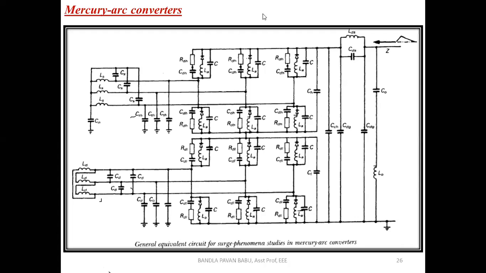This is one setup, I mean one configuration there. This is for each switch. You can see the number of protecting components there. So for each switch, they are using additional capacitance, I mean surge capacitance, surge inductance. Everything is grounded there, in order to protect from the faults. Look at this.